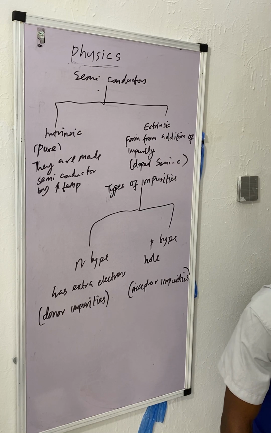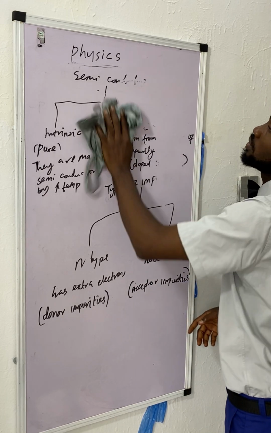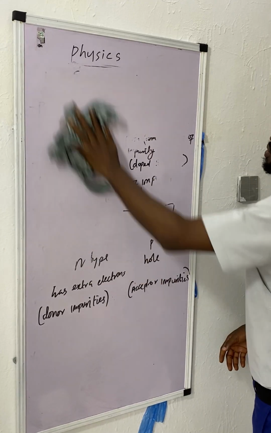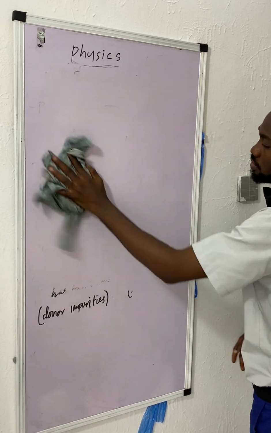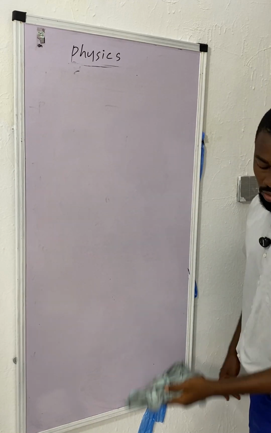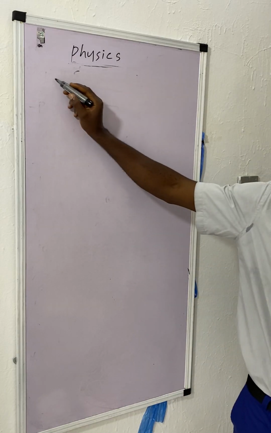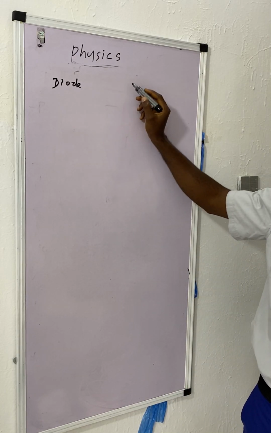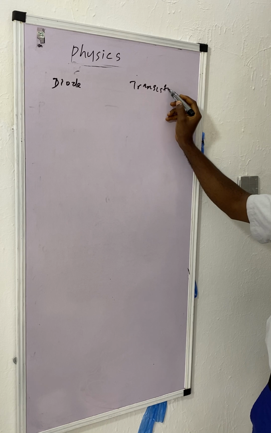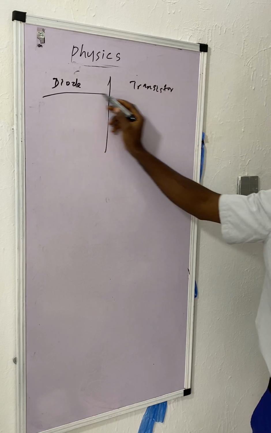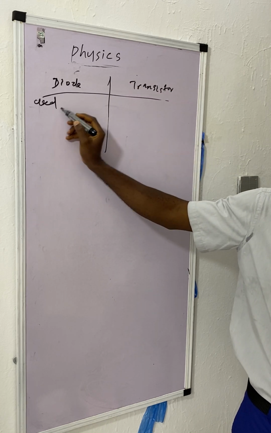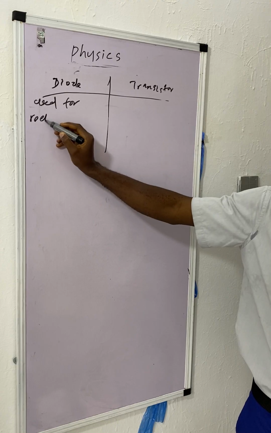Let's look at diode versus transistor, what they are used for. You don't want to be doing what we don't need. Diode and transistor. What is a diode used for? Used for rectification.